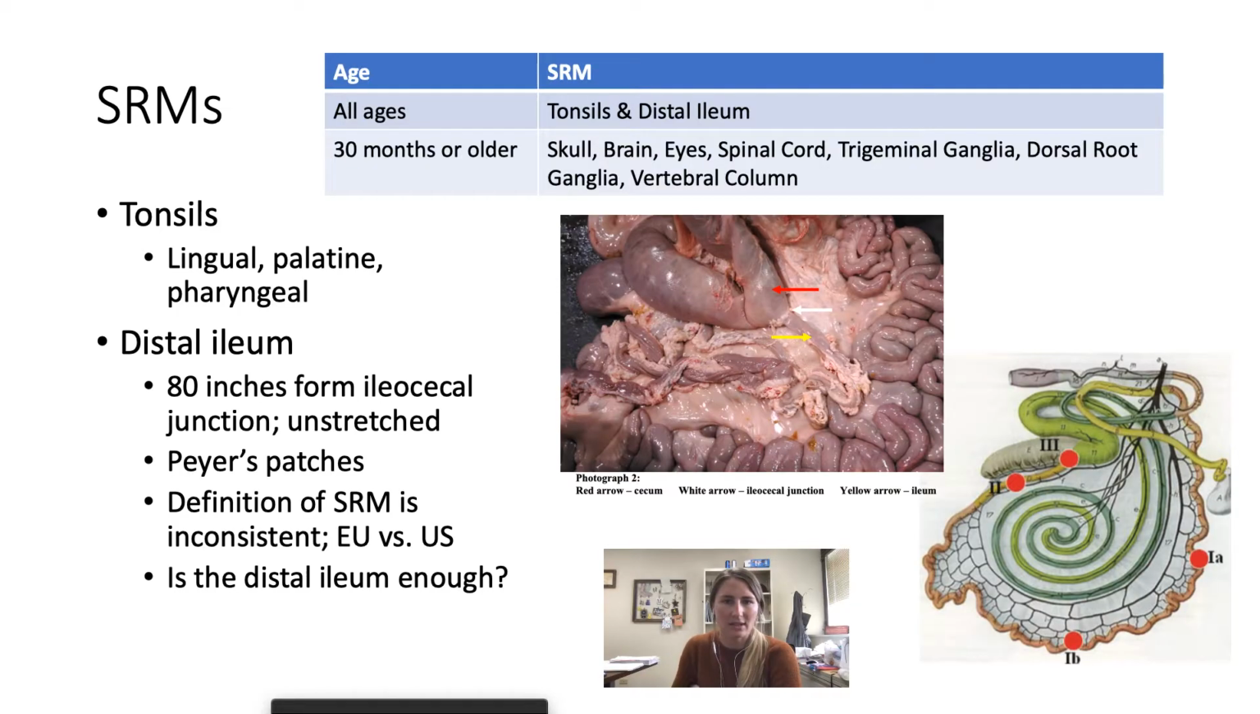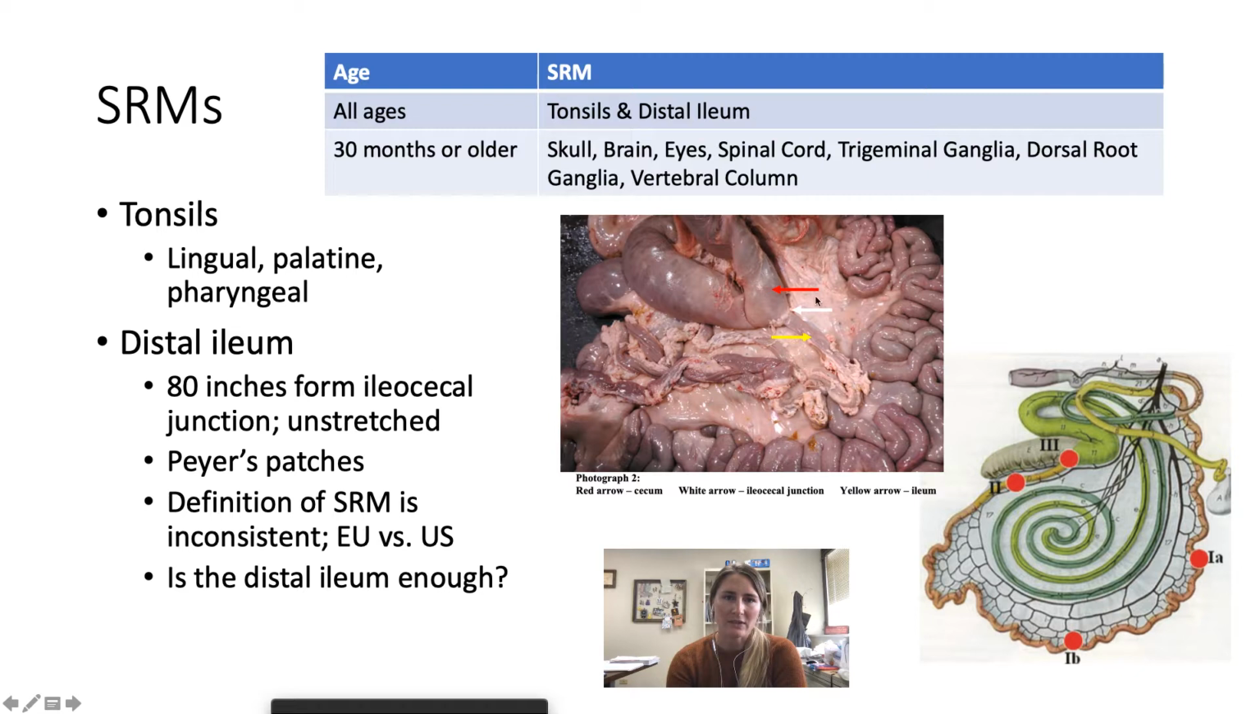Next is the distal ileum. Okay, so think back to your anatomy and physiology, if you've taken that. The ileum is the 3rd section of the small intestine. Distal meaning furthest away from the center of the body. So this distal ileum is the last 80 inches of the small intestine, measured from the ileocecal junction.